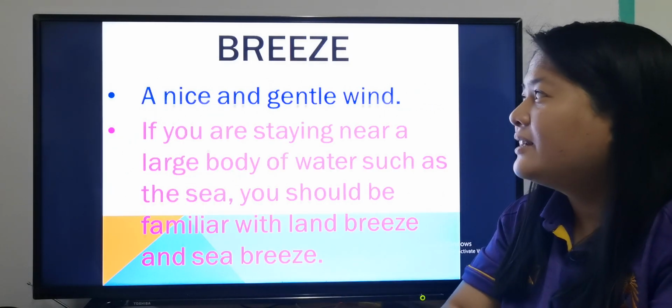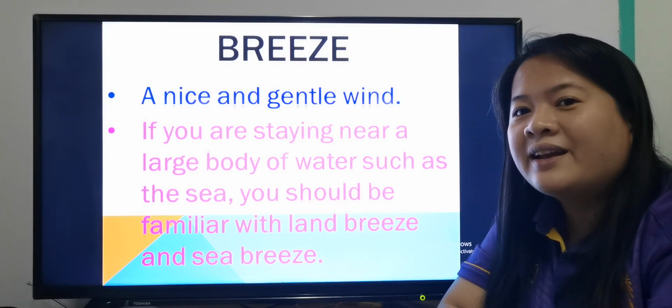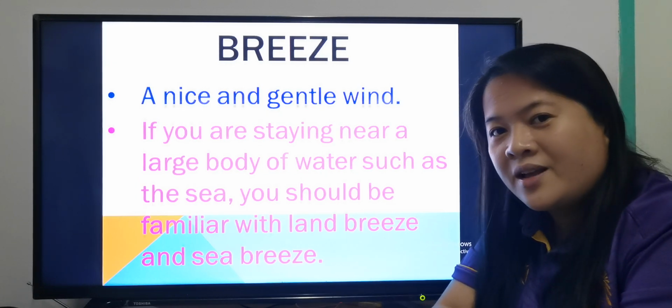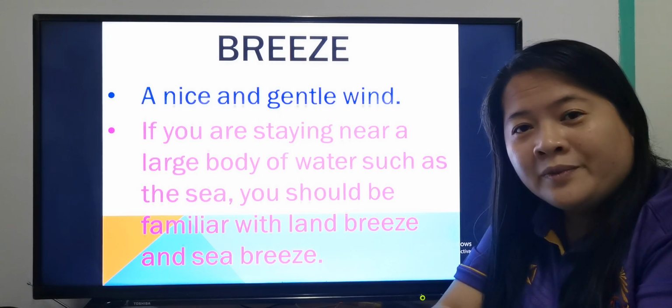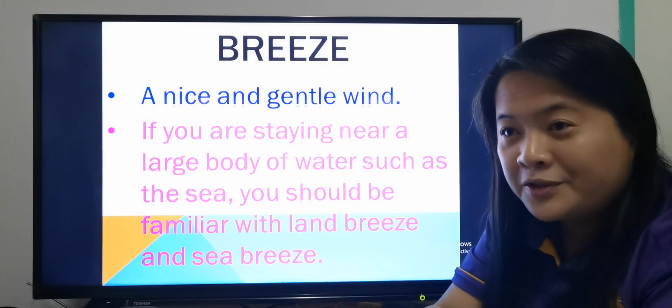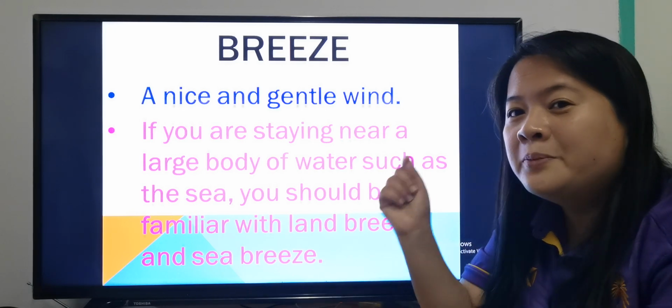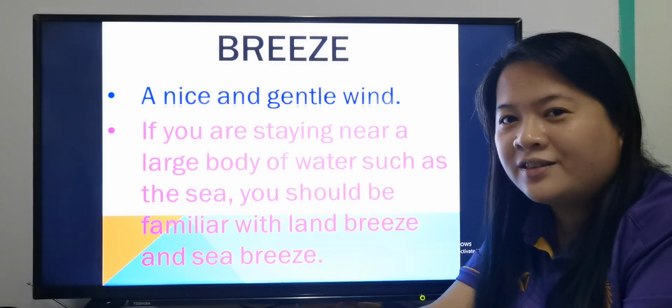Okay, next we have to study about breeze. Okay, breeze is a nice and gentle wind. Wind can be very strong. If there's a storm, wind can be very strong. Okay, sometimes there's no wind, there's no movement of air. But breeze, we have to understand that breeze is a nice and gentle wind.